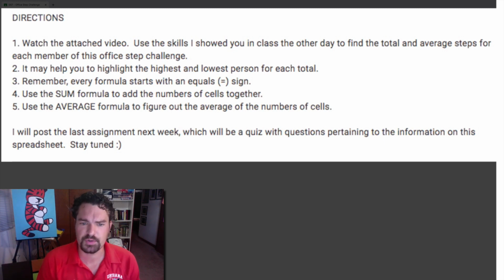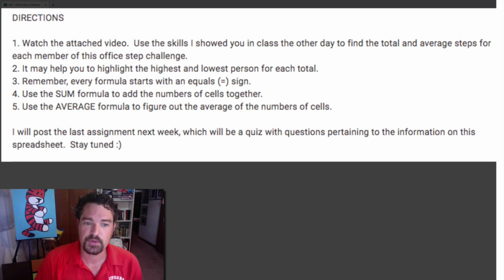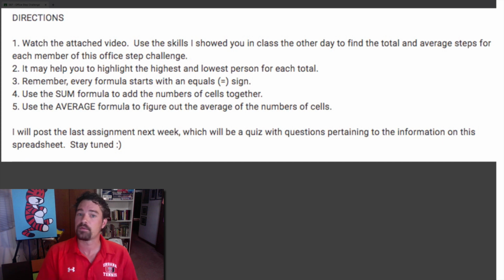Use the skills I showed you in class the other day to find the total and average steps for each member of this Office Step Challenge. We are only using two formulas. Sum, which adds numbers together, and average, which takes the average. It may help you to highlight the highest and lowest person for each total. You guys know how to change color and highlight cells because we've done that with the Google Sheets mosaic. Remember, every formula always starts with an equal sign.